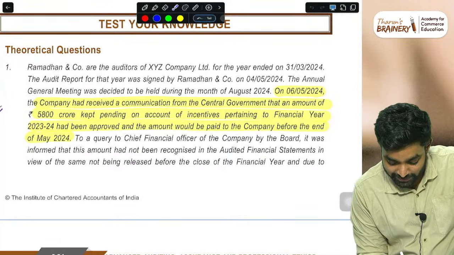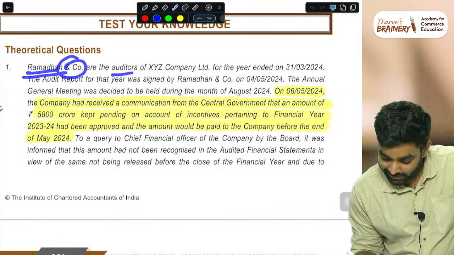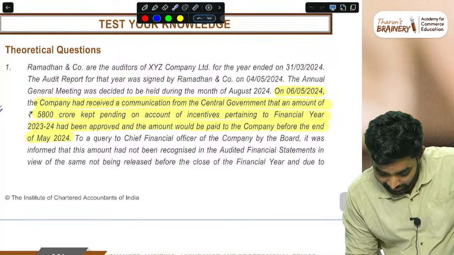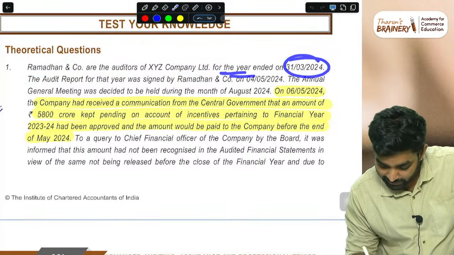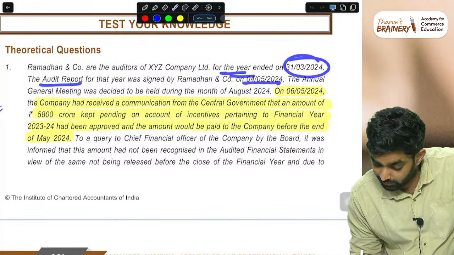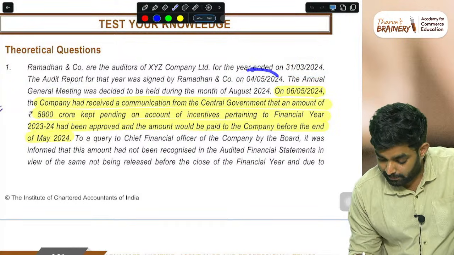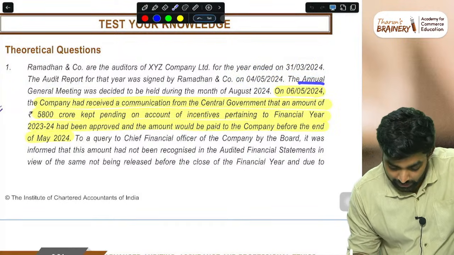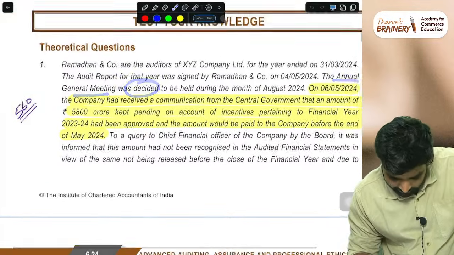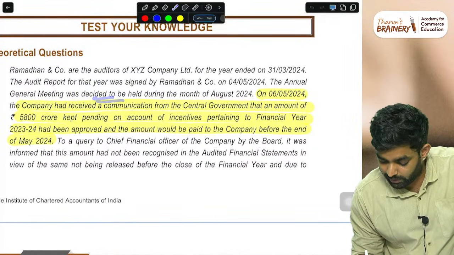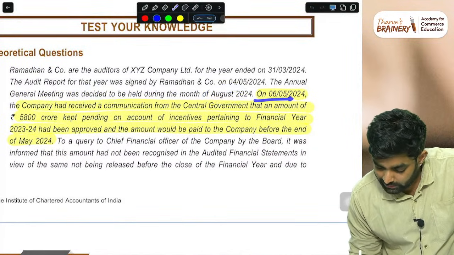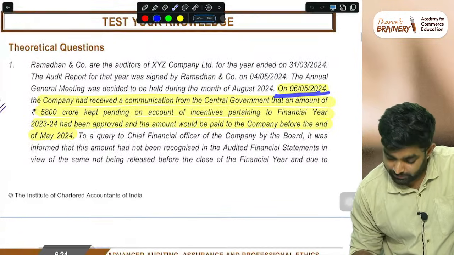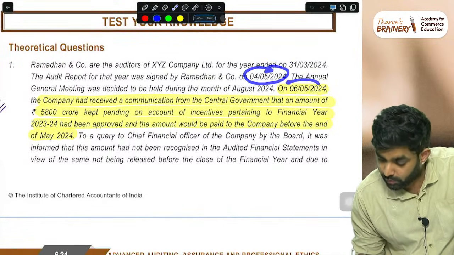Get the return on investment. Ramadan and Company are the auditors of this company, for the year ended 31st March. The audit report was issued on 4th May. The annual general meeting was decided to be held during the month of August. Okay. On 5th, the audit report was issued, and 2 days after that,